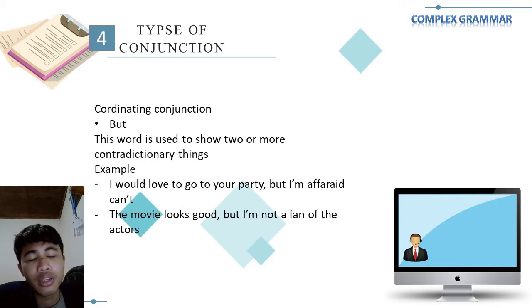And then but. This word is used to show two or more contradictory things. For example, I would love to go to your party, but I'm afraid I can't. And the second one, the movie looks good, but I'm not a fan of the actor.